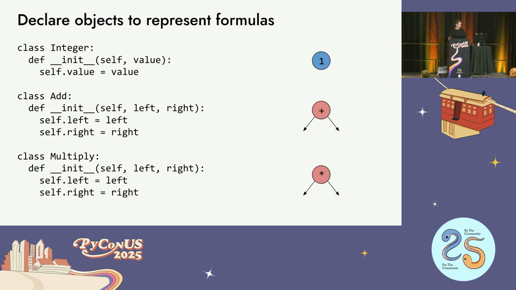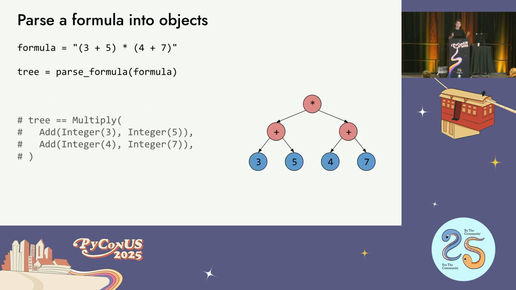Well, the first thing we would do is declare some data types. So something to represent numbers, something for the add operation, which has a left and a right node. Then multiply is very similar. And then we would parse. We'd have a parser. I'm not going to write a parser during this talk, don't worry. But let's just assume we have one. So we have this parse formula function. It's going to take a string, and it's going to somehow magically turn that into a tree, which is this tree data structure.